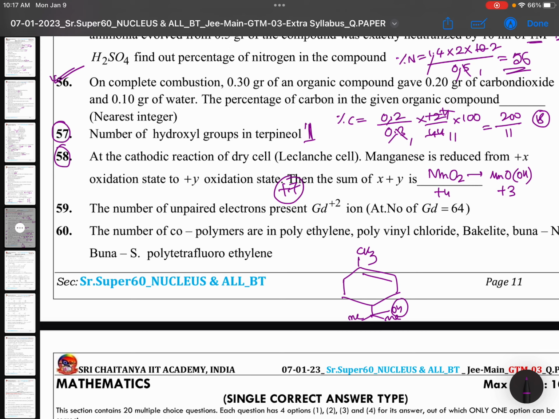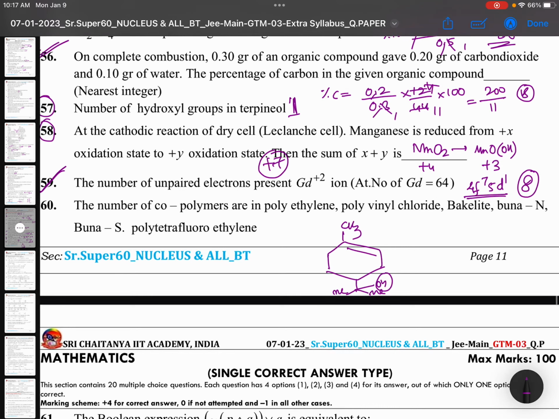The number of unpaired electrons present in gadolinium plus 2. Gadolinium plus 2 is 4f7 5d1. So number of unpaired electrons will be 8. These kind of questions you don't leave.